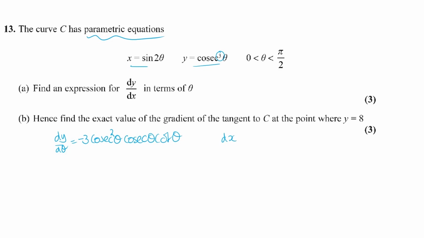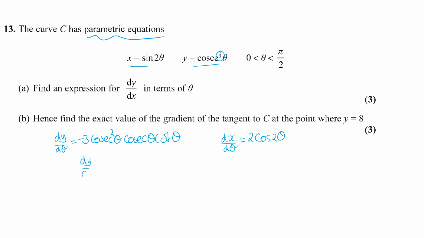Then we need dx by d theta, which is the same again. We've got a function of a function. If we know what theta is, we double it and then take the sine. So you need to differentiate with respect to the outside, which is the thing you do second, the sine. The differential of sine is cos, so leave alone the 2 theta. Then differentiate with respect to 2 theta, which would just put a 2 on the front.